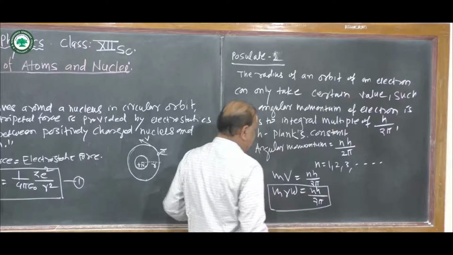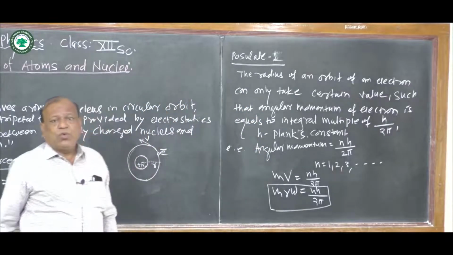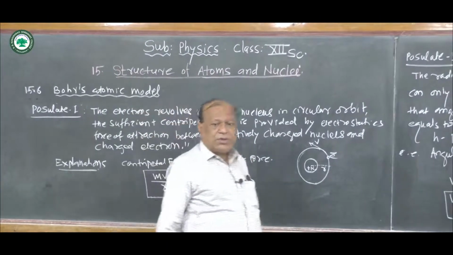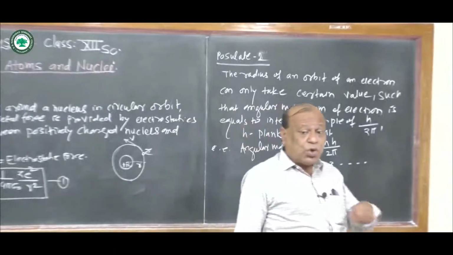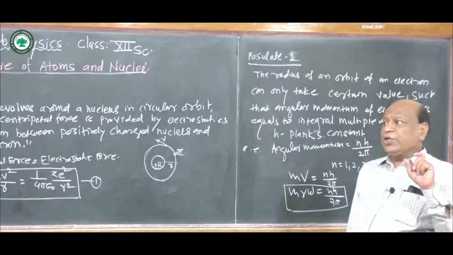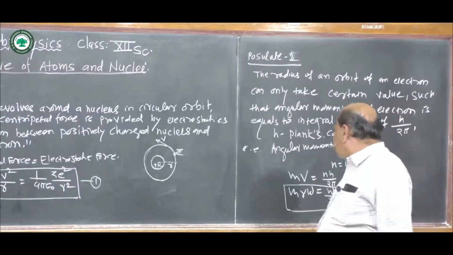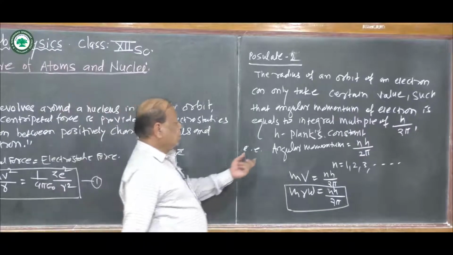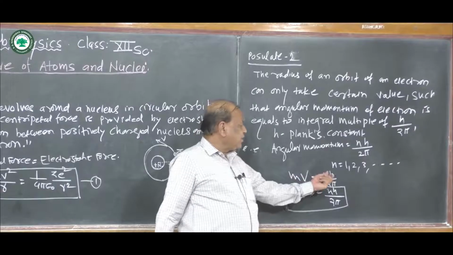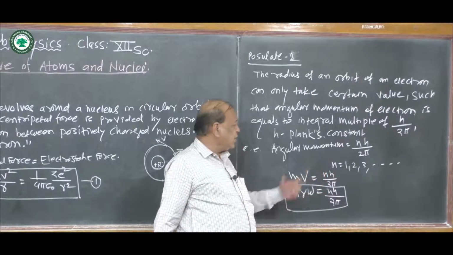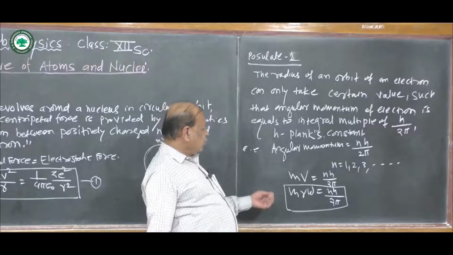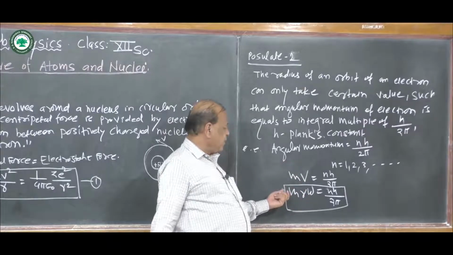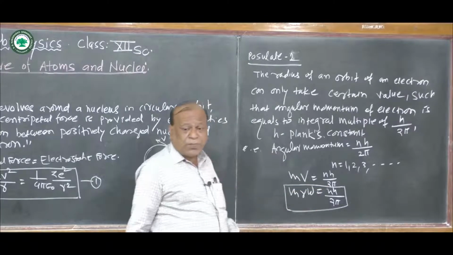This is the mathematical statement of Bohr's second postulate, that electrons revolve in those circular orbits for which the angular momentum is equal to an integral multiple of h upon 2 pi. Here we get the angular momentum mv, and nh upon 2 pi, where n is any integer 1, 2, 3, 4, and v is equal to r omega. We already studied this equation, that m r omega is equal to nh upon 2 pi.